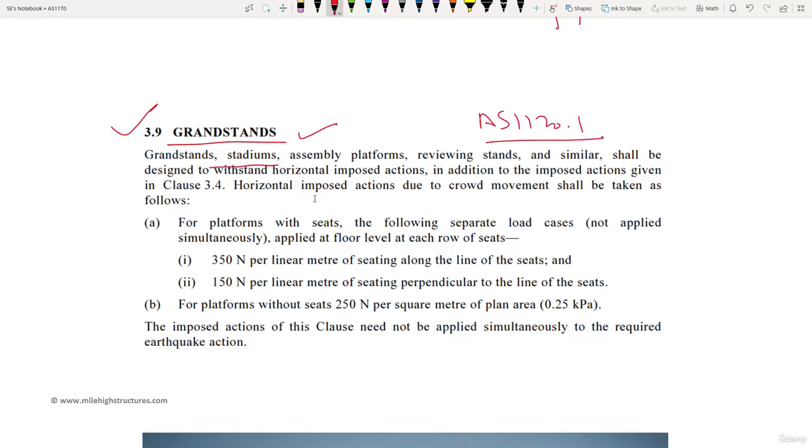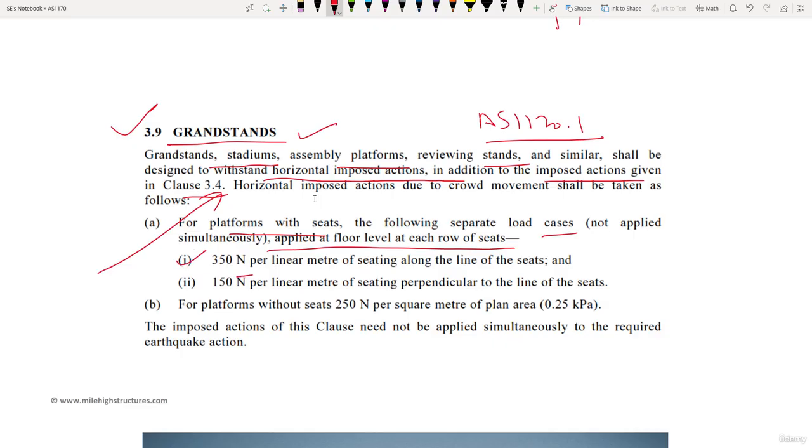Grandstand, stadium, assembly platform, reviewing stand shall be designed to withstand horizontal imposed action in addition to the imposed action given in clause 3.4. This we already studied earlier, but horizontal actions must also be there. So for platform with seats, the following separate load case, not applied simultaneously, at each row of seats must be applied.